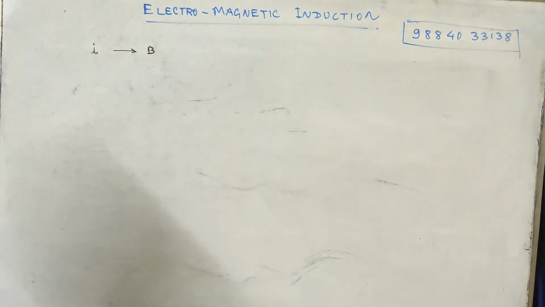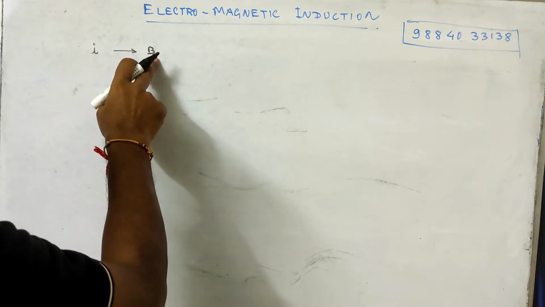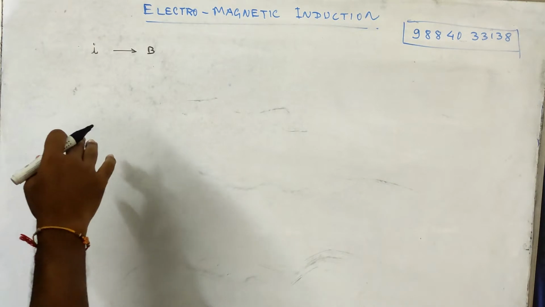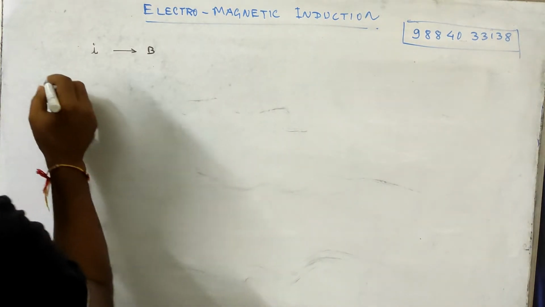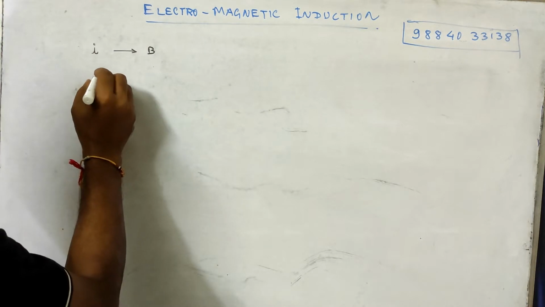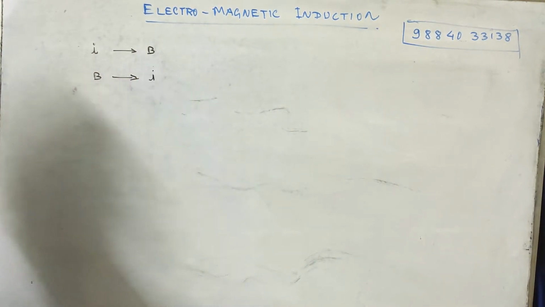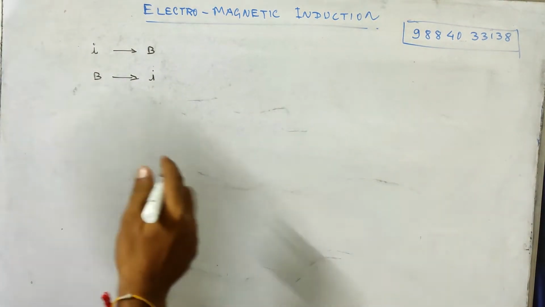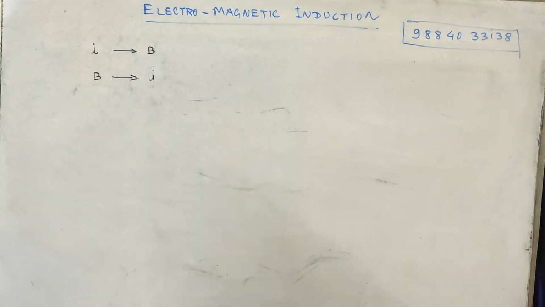So Faraday thought that if current is there, there is a magnetic field, why can't the reverse happen? Means if there is a magnetic field, can there be any current? So he did some experiment, and he proved that when B is there, there is I. When a magnetic field is there, there is current. So for that he did one experiment.